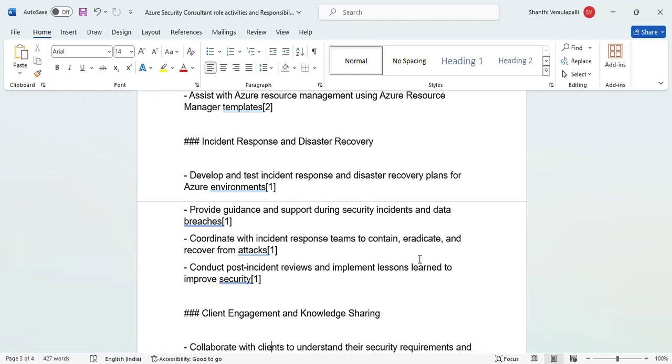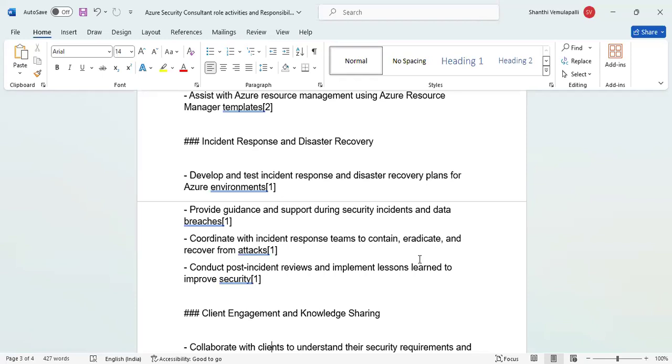But in disaster recovery, what happens? When a disaster happens, if something is disconnected, if access fails, or a server fails, or a shutdown happens suddenly in the VM, all of those can be tracked. So that will not come under incident response. Incident response is not part of the hacker activity.